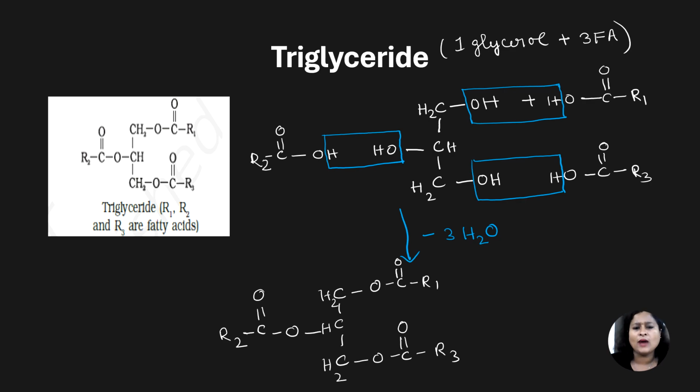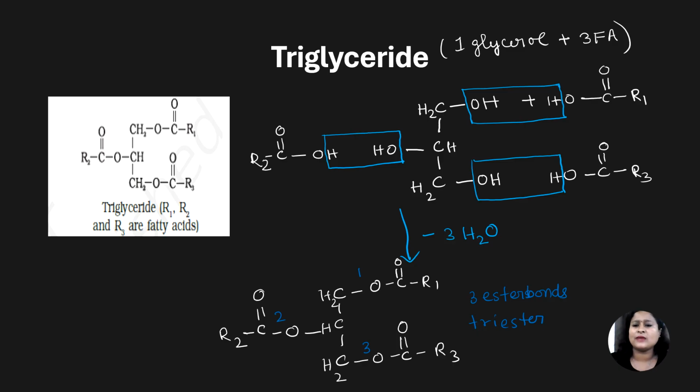So there are one ester bond, second ester bond, 3 ester bonds. So there are 3 ester bonds present. So it is a triester.